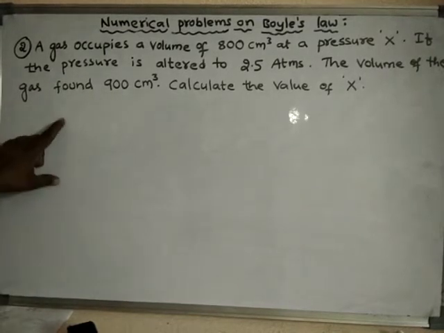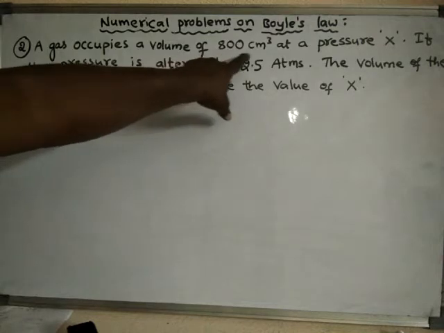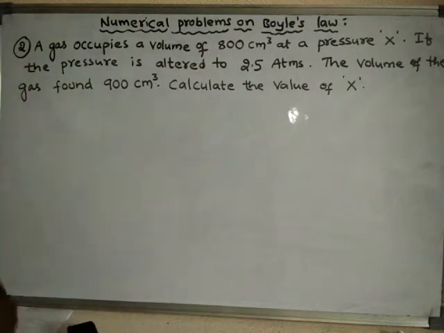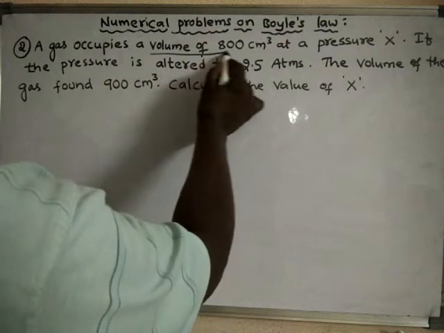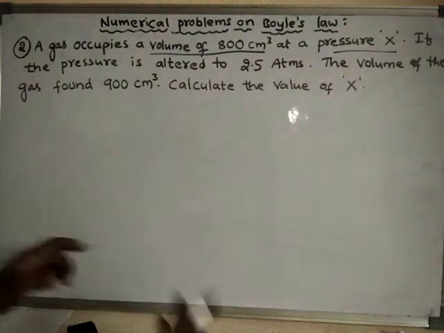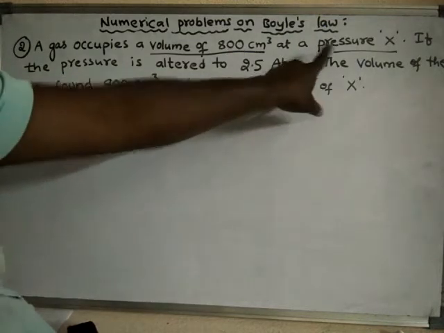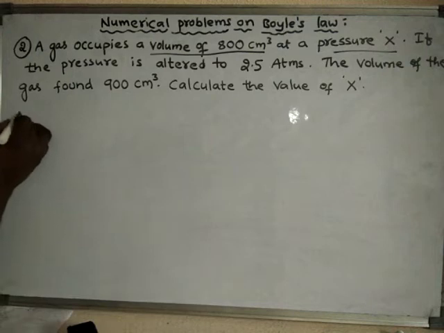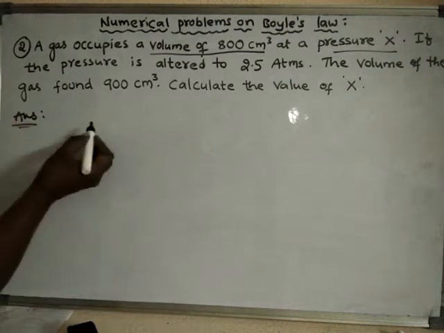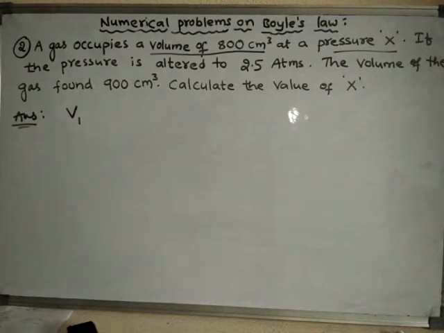So now the second question is, a gas occupies a volume of 800 centimeter cube at a pressure of X. Now let us assume these are the initial conditions. What are the initial volume and initial pressure? So answer. Let us assume initial volume V1. V1 means initial volume.